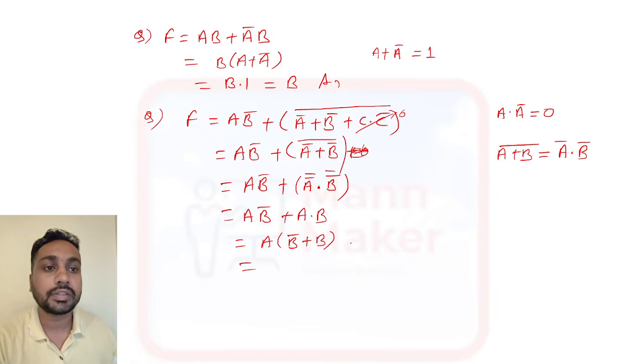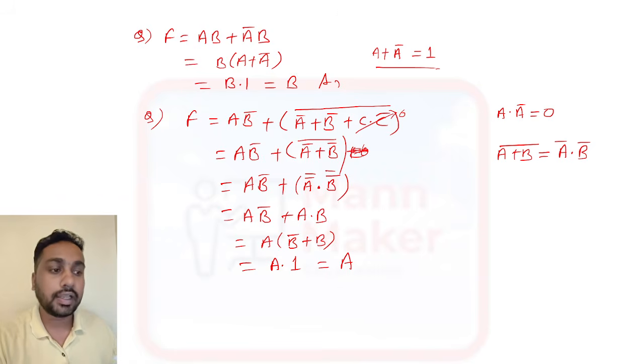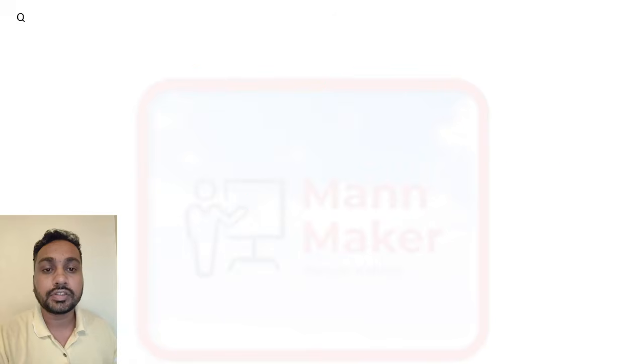B bar plus b is nothing but 1. So it will be A dot 1, and A dot 1 is A. So your answer will be A. Like this, if you get a Boolean algebra problem, then you need to solve it like that. Okay, so this is the Boolean algebra technique.